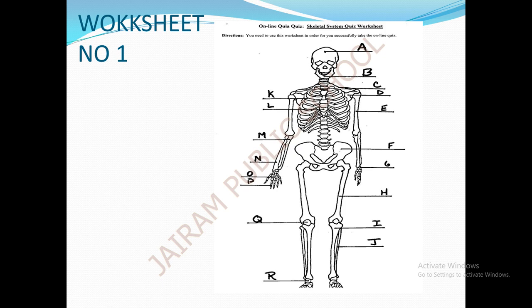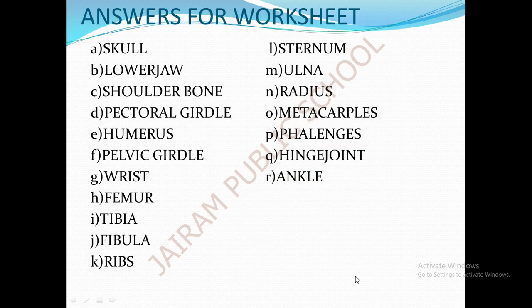These are the three important parts of our hind limbs, that is the femur, tibia and fibula. The spelling for fibula is F-I-B-U-L-A, fibula.